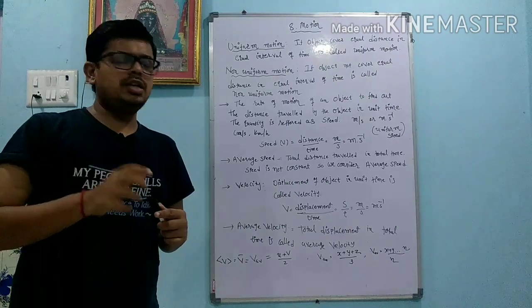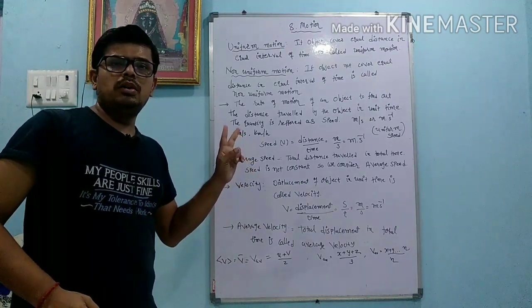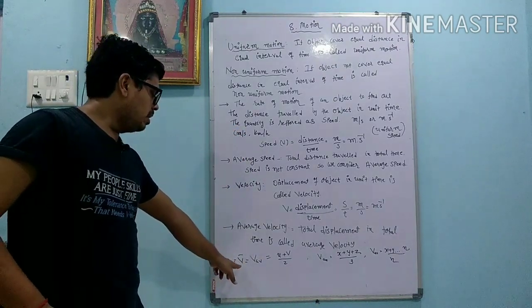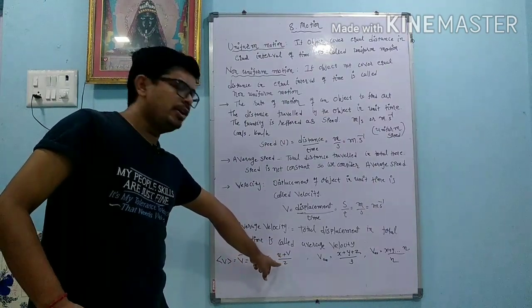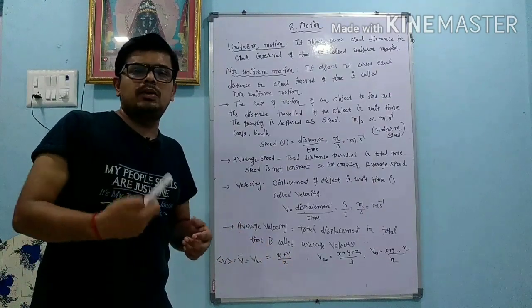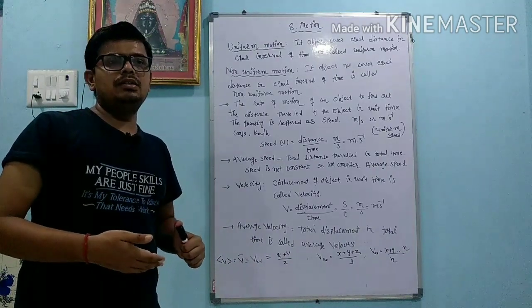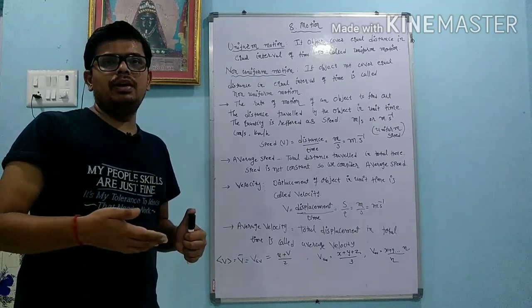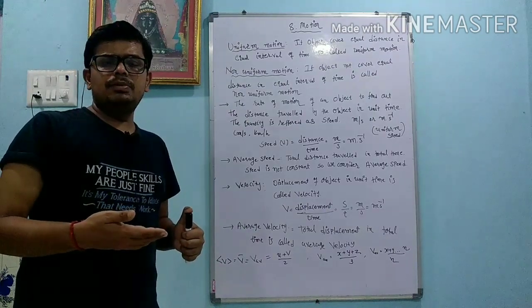Then we can write the average velocity. There are only two velocities, u and v. So V average, V bar, equals u plus v divided by 2. Suppose more velocities are there. When I come out from the home, my velocity is 2 meter per second. Whenever I am going by vehicle, my velocity is 10 meter per second.